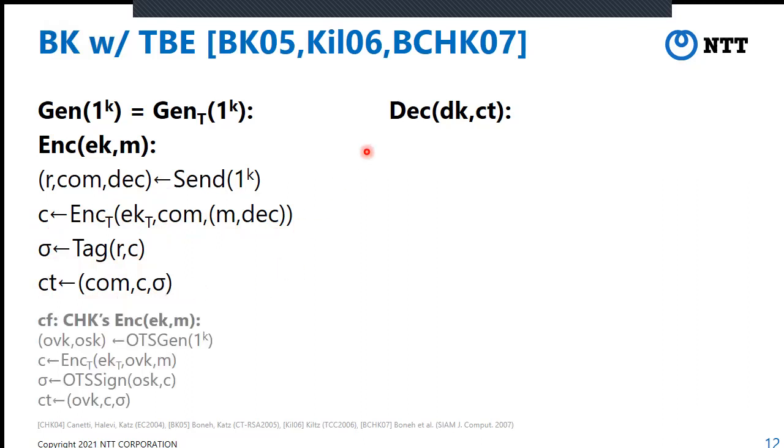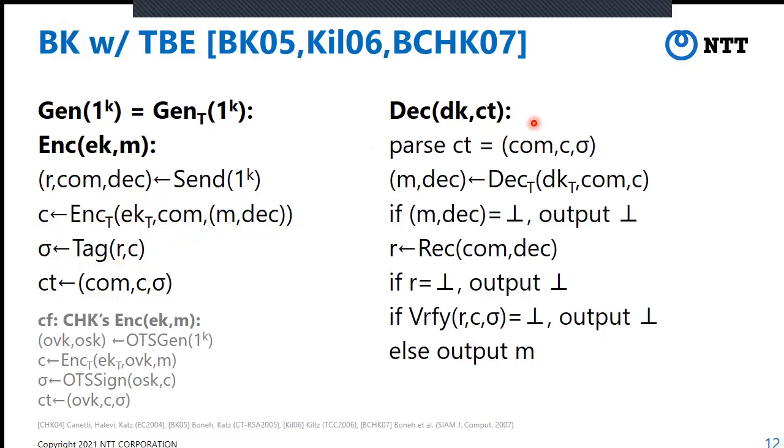In decryption, we first parse CT as a commitment, and C and sigma. By using the decryption algorithm of TBE, we obtain a message and decommitment. And if they are both invalid, then the decryption algorithm outputs bottom. Otherwise, we reconstruct R from this commitment and decommitment.